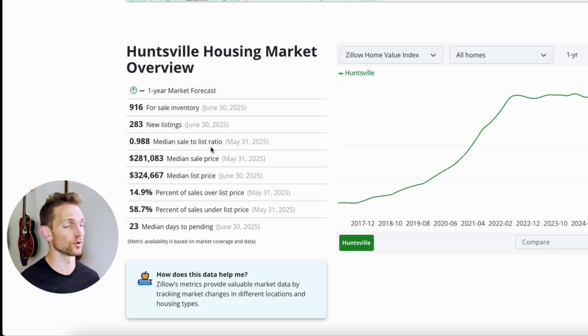So number one is total inventory. Here in Huntsville, in the month of June, there were 916 total units for sale. Out of that, there were 283 new listings that came on the market. We look at this as a ratio, and what we'd like to see is that 25% or more of all of the inventory that is available is actually new inventory. What this shows us is that there's a nice, healthy volume of inventory coming onto the market to replace the stuff that's probably exiting.